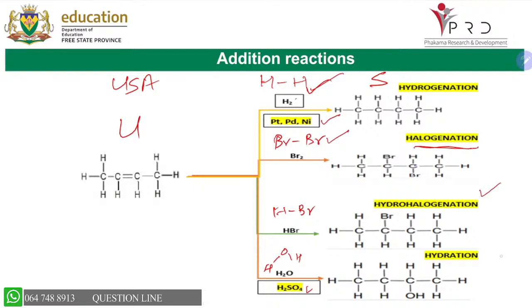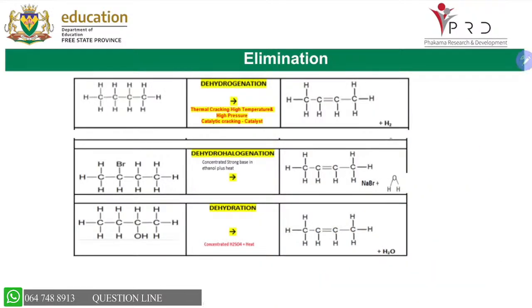I know by now you know them, and it's very important that when you draw a structural formula, you show all the bonds, even the bond between the O and the H. It must be visible. Now, let's move to elimination. Remember, when you have unsaturated becoming saturated, that is addition. But when you have saturated becoming unsaturated, that is elimination. And we only do 3 eliminations, unlike additions, where we did 4.